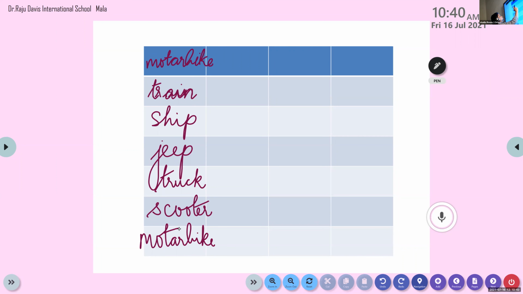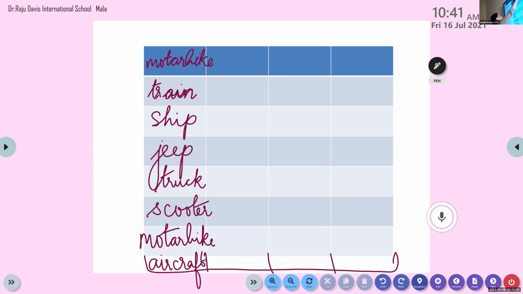1, 2, 3, 4, 5, 6, 7, 8, 9. That's why ma'am is writing. You have 10 columns there. Ma'am has to draw one more column here. One column is missing here. So one more name has to be written. Aircraft we can write. You can write as you like, children. It is not a hard and fast rule that you have to write only these names.